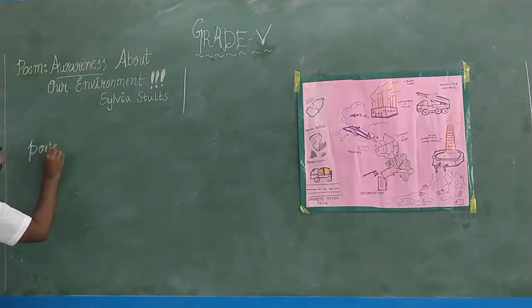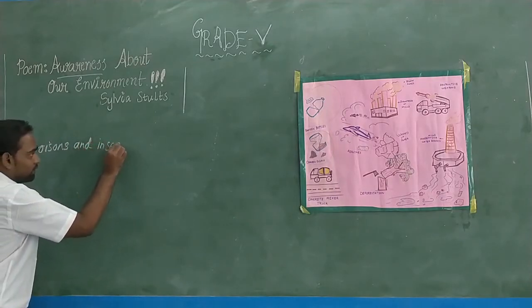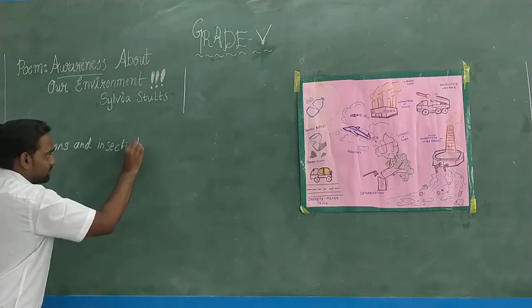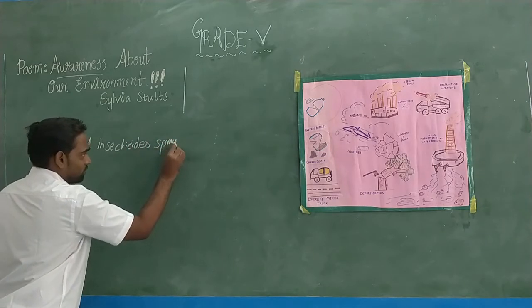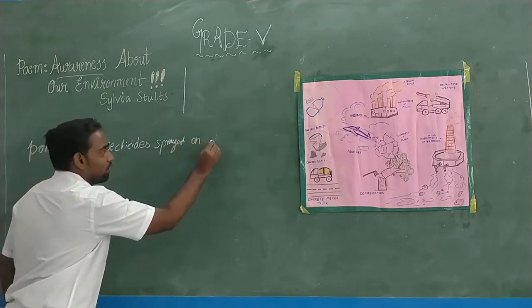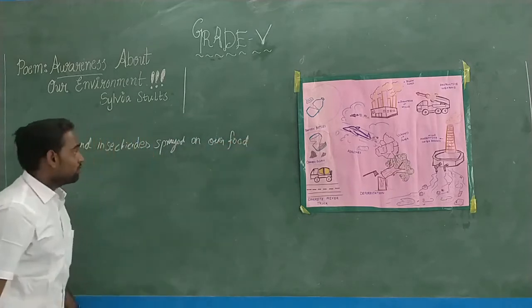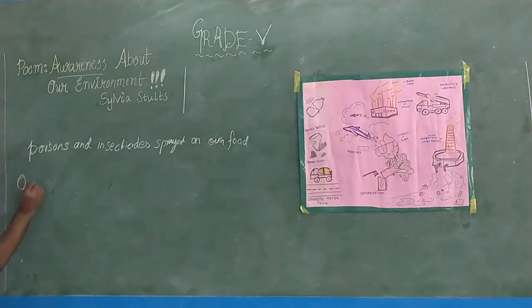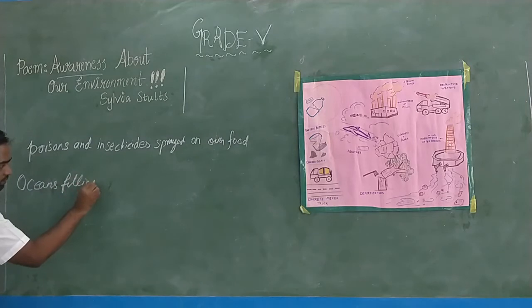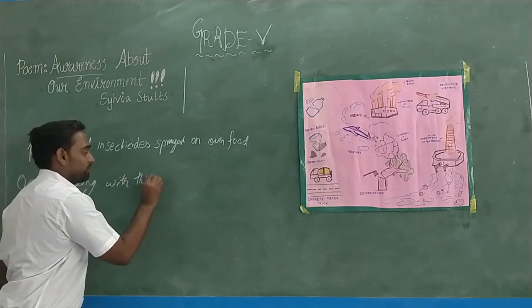Poisons, insecticides, sprayed on our food. Poisons and insecticides sprayed on our food. Oceans filled with thick oil crude.